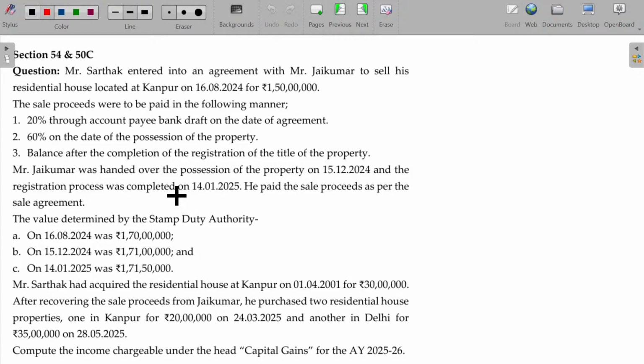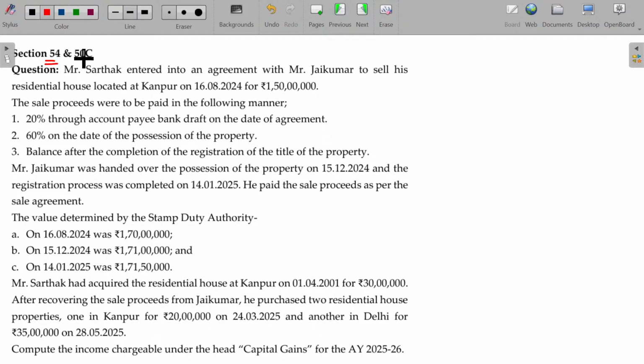Now, let's move on to the next illustration where we are going to cover section 54 as well as 54C. Already we covered section 54C, isn't it? As per section 54C, the sale consideration is compared with the stamp duty value, and between these two, whichever is higher will be taken. Now the question is which date's stamp duty value will be taken. In this illustration, we have been given stamp duty value for 3 different dates.